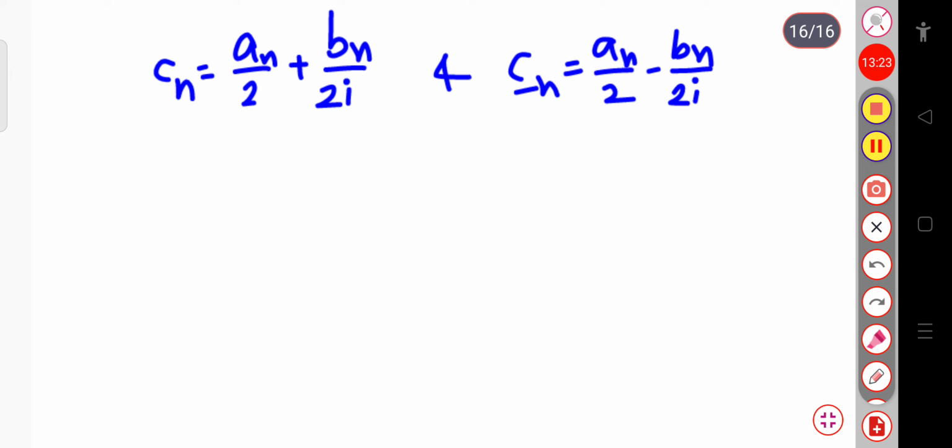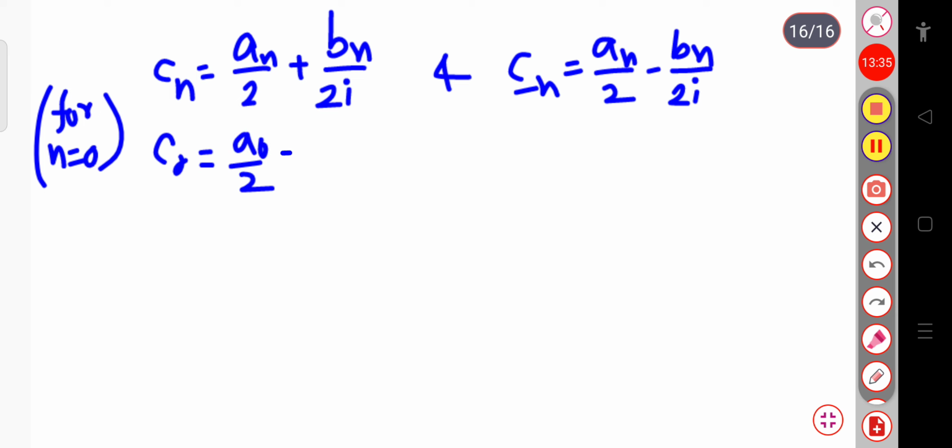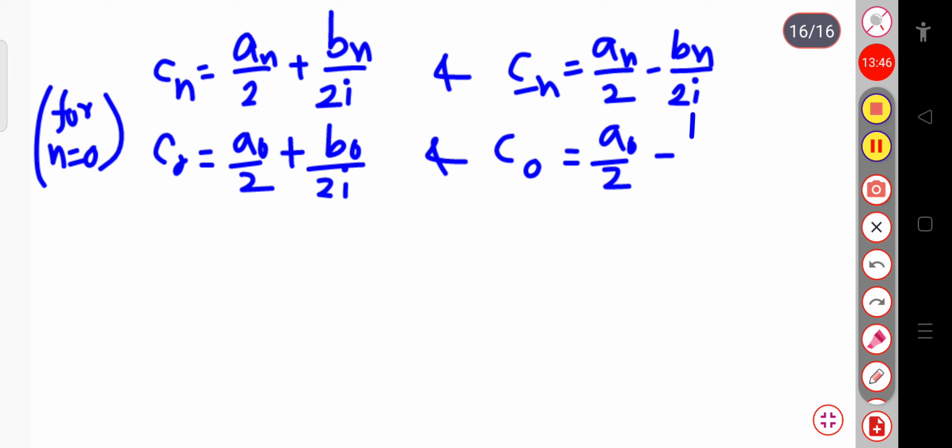If you put n equal to 0, then C naught equals a naught by 2 plus b naught by 2i. And also for this expression, C naught equals a naught by 2 minus b naught by 2i.